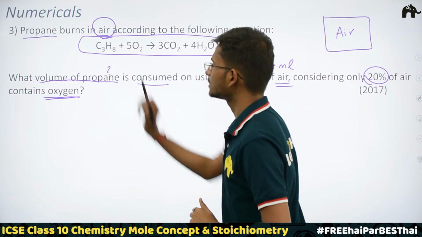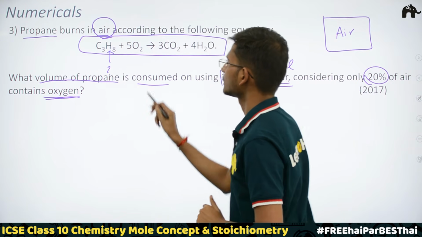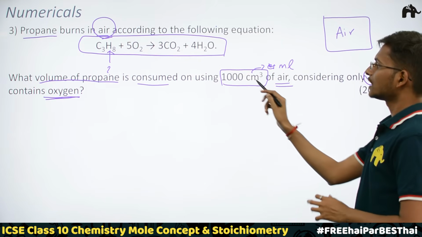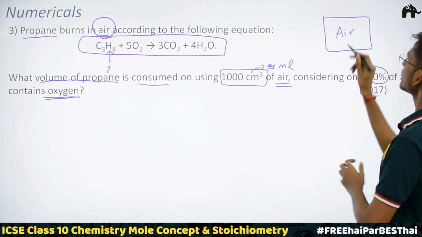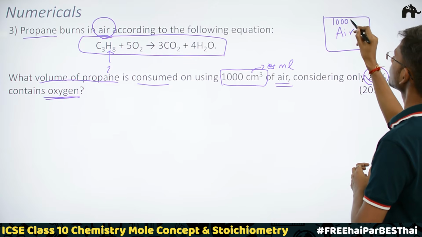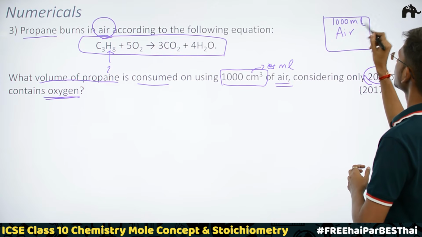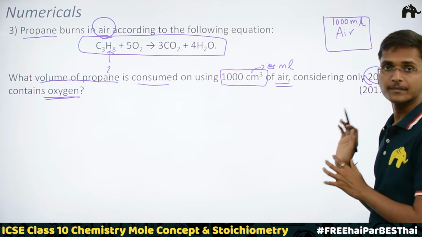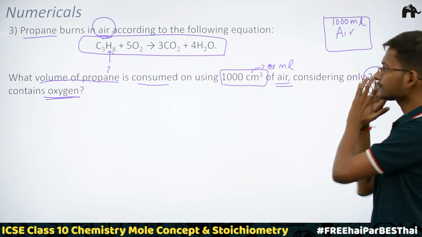Okay, this is the volume of propane consumed on using 1000 ml of air. So the air's volume they have given us is 1000 ml. Okay, this is the volume of air.